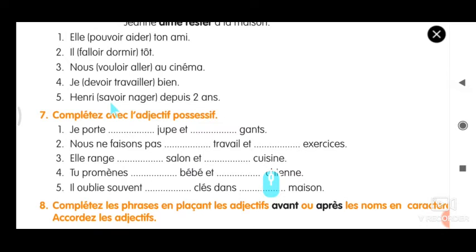Fifth one, Henry savoir nager depuis 2 ans. So the savoir verb I just taught you, S-A-I-S. So here Henry is third person singular, it will be S-A-I-T. Right, S-A-I-T.